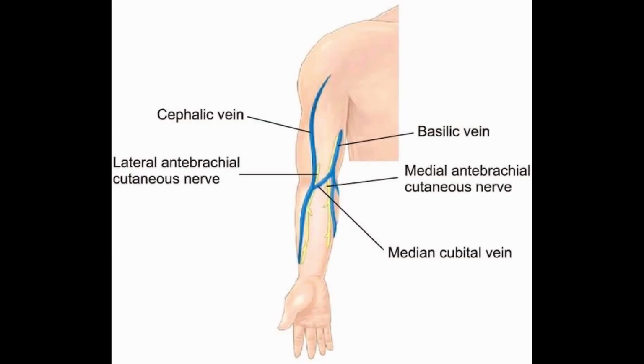So firstly we talk about the cephalic vein. As you can see on the diagram, this is the cephalic vein, basilic vein and the medial cubital vein. The cephalic vein is present on the lateral side, the basilic vein on the medial side, and the medial cubital vein connects the cephalic and the basilic vein. So firstly we discuss the cephalic vein.